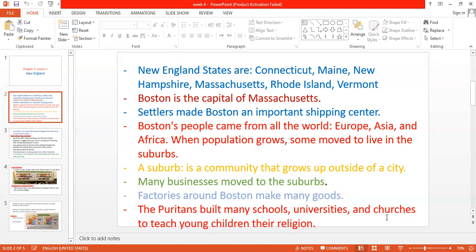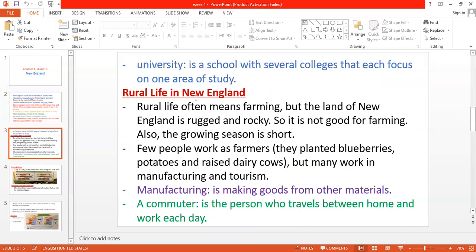Okay, and the Puritans, and you know the meaning of Puritans, we talked about it in the previous lesson. Puritan means the English settlers in America. The English settlers in America are called Puritans. So the Puritans built in Boston, or in New England in general, many schools, many universities, many churches. Why? They built all of that to teach young children their religion. This was their aim or their goal at that time.